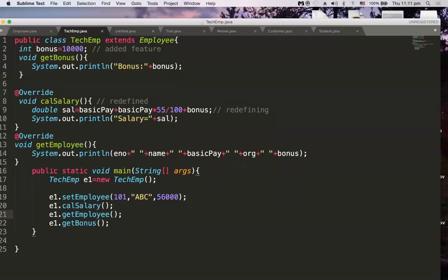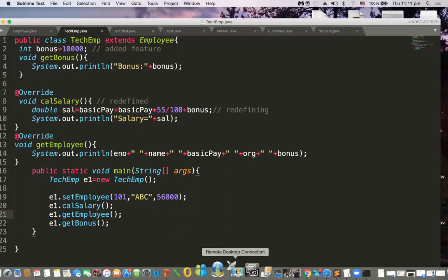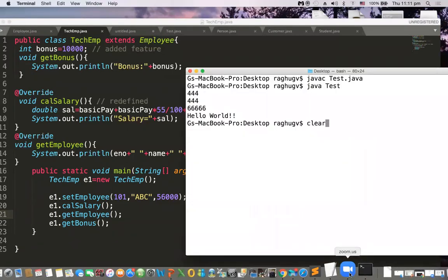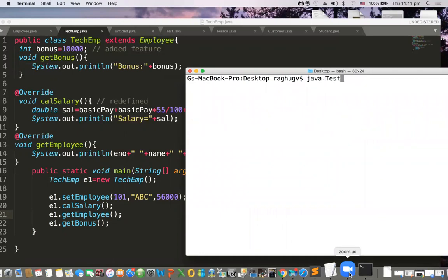So now let me compile this and execute here. First I have to do javac Employee.java. Compiled successfully, that is not an executable class. So javac TechEmp.java.